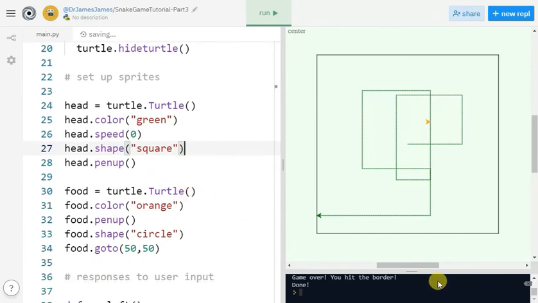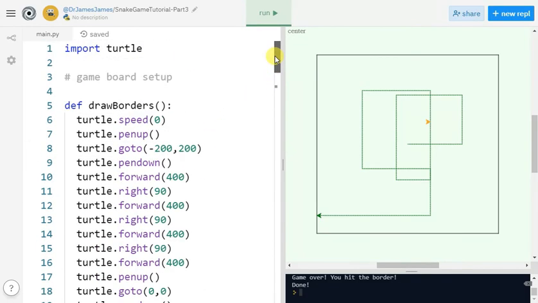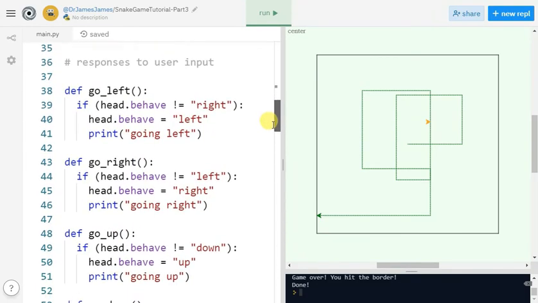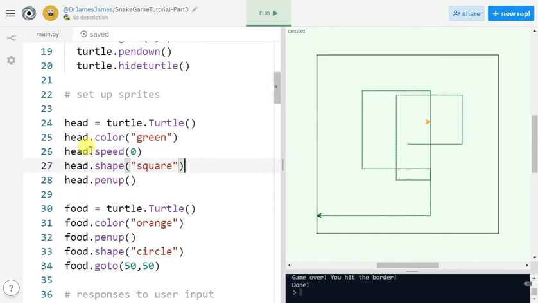Okay. So I just want to make a note that now that I've got these separate sprites, hopefully you can see how much more it makes sense to have these multiple turtles doing different things. I can talk about changing the color of the head of the snake and changing the color of the food. And you can see right in the code what we're doing, because right now the food sprite is an object in our program that we can act on.